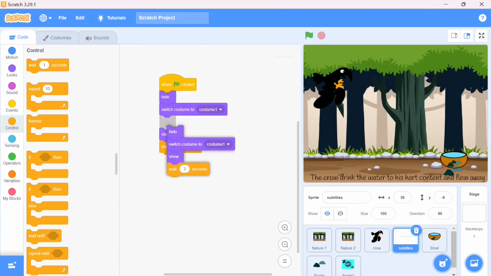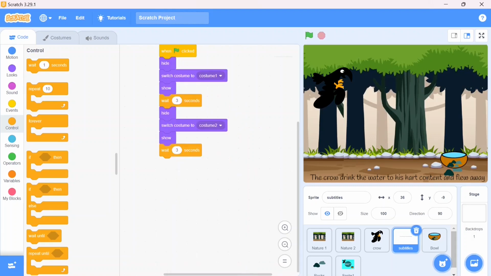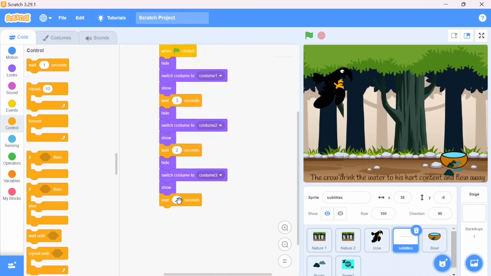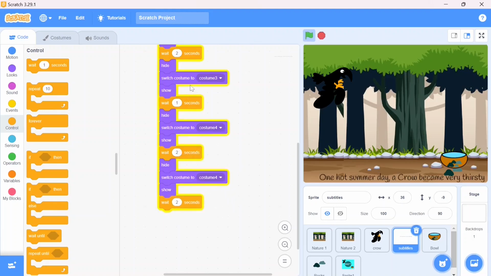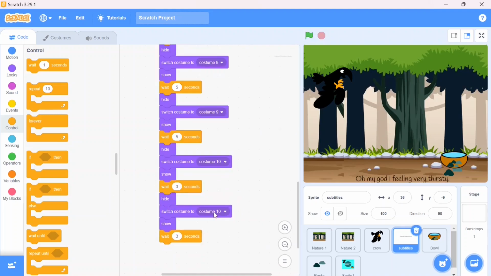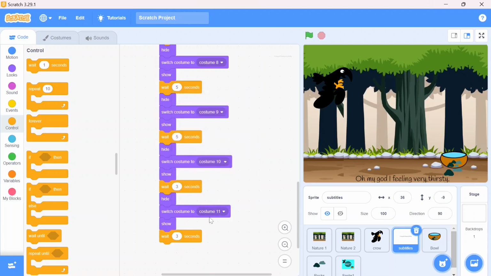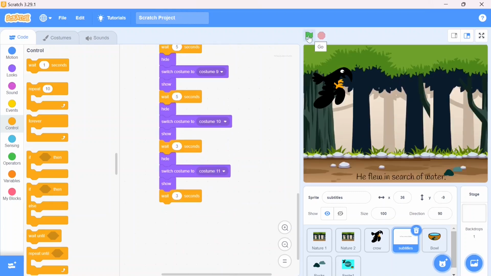So I'll just duplicate it, paste it over here, costume 2, and the time duration is 2 seconds. Then afterwards, again duplicate, place it over here, costume 3, and the time duration is 1 second. Again duplicate. In the same way, I'm going to write my old code for subtitles. Again duplicate and costume 11, the last costume, and wait for 3 seconds. Okay, it's done. Now you'll see the effect.